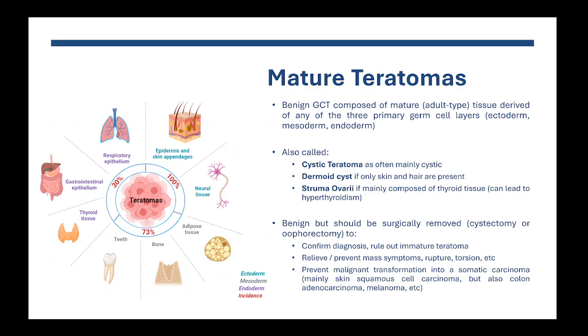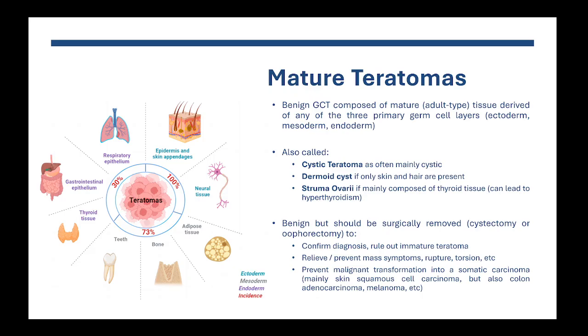Clinicians can also call it a dermoid cyst, but that is actually not an equivalent terminology to mature teratoma, because technically the word dermoid cyst should only be used for mature teratomas that are composed only of skin and hair. There are also mature teratomas that are mainly composed of thyroid tissue, and these are called struma ovarii. That's an interesting entity to know because patients can present with hyperthyroidism, for example.